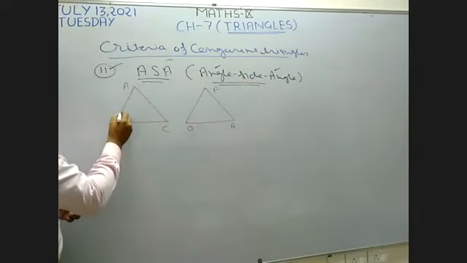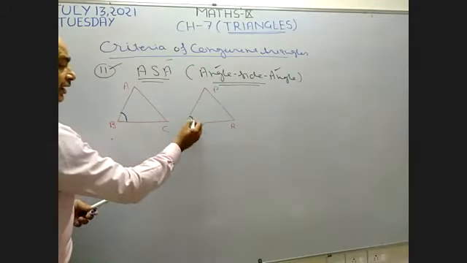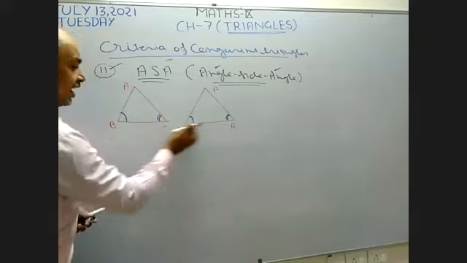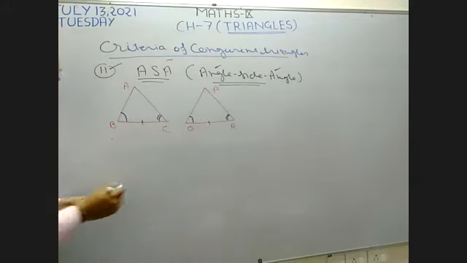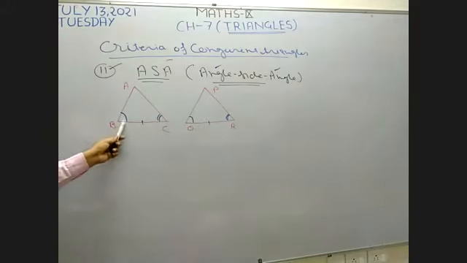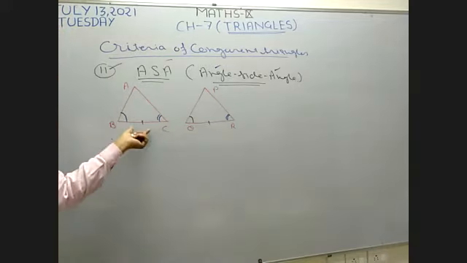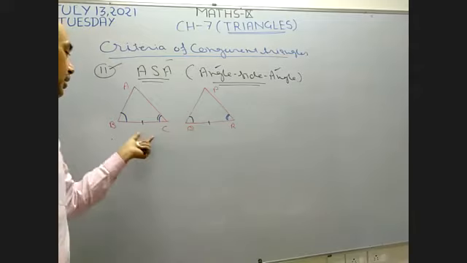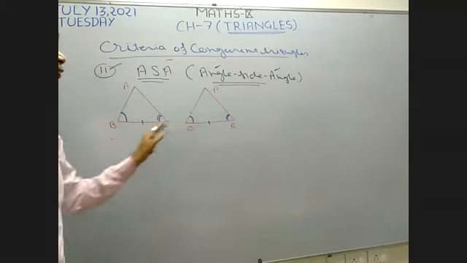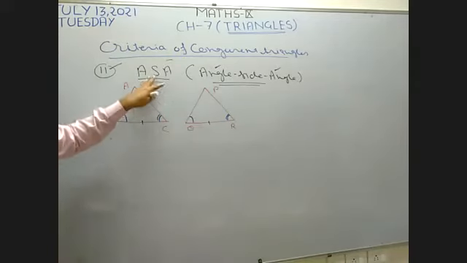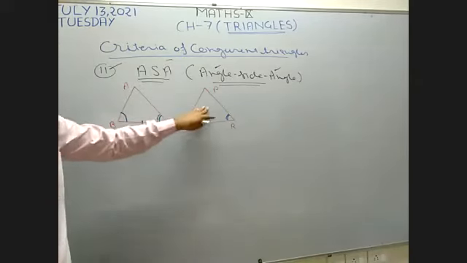Okay. Now I want to take two angles and the side between them. I take these two angles. Left angle is equal to left angle, right angle is equal to right angle, and the side between them is also equal. I suppose angle B, the left angle, is equal to the left angle, the right angle equal to the right angle, and the side between these two angles is equal. By using this criteria, now I want to make these two triangles congruent.